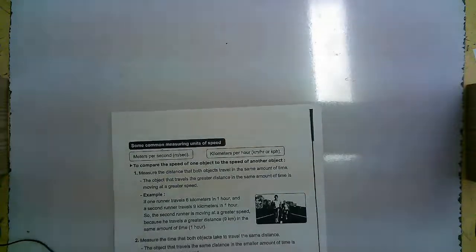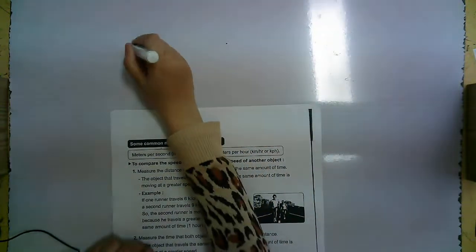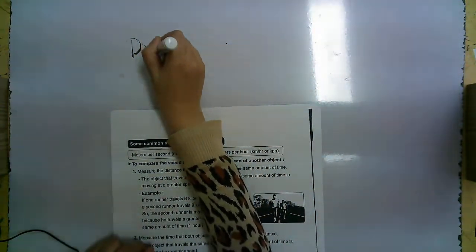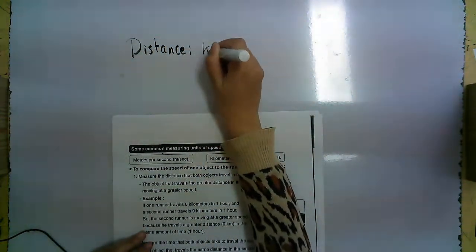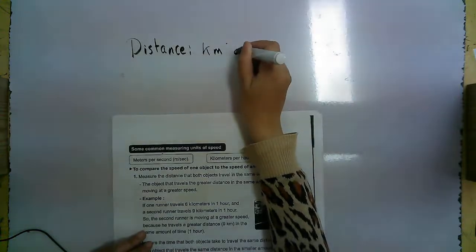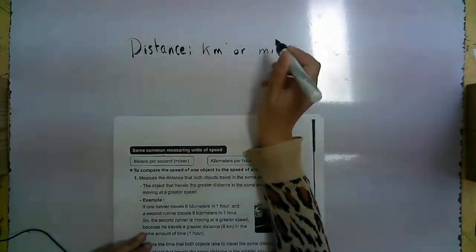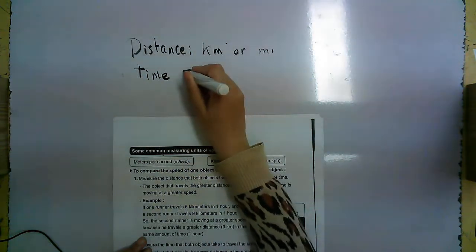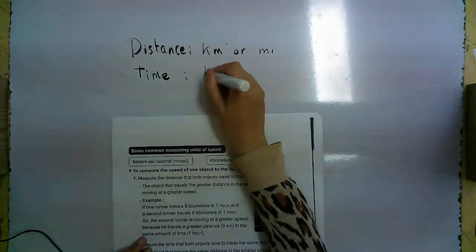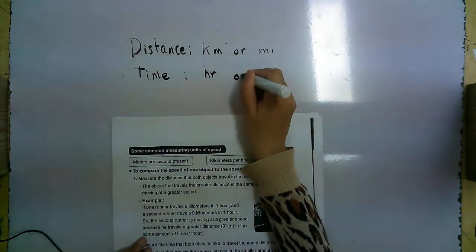As I said at first, distance is measured in kilometers or meters. Time is measured in hours or seconds.